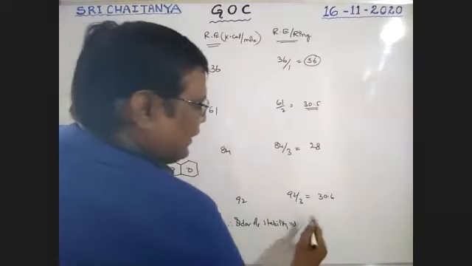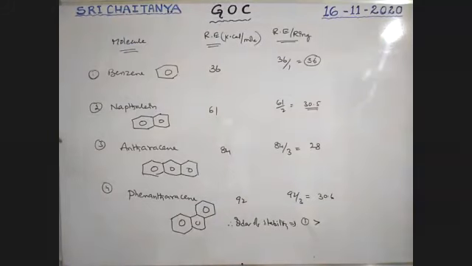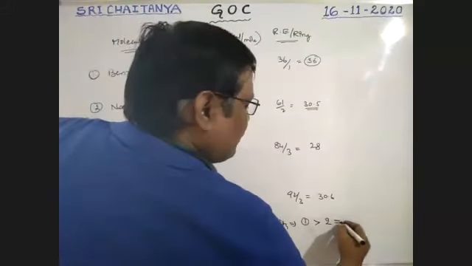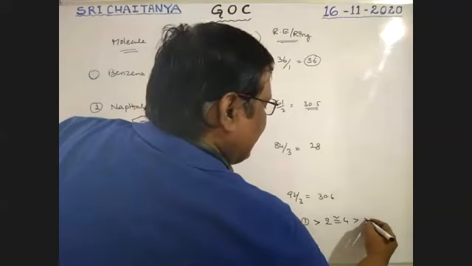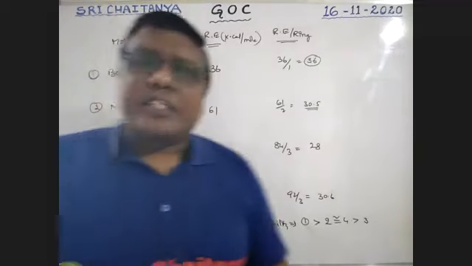So 1 is greater than the next. 2 and 4 almost have the same energy. So 2 is almost equal to 4, which is greater than 3. This is the order of stability, boys.